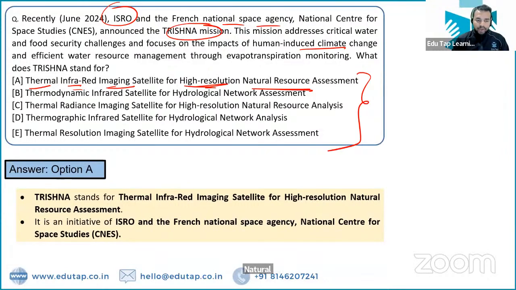ठीक है, तो ये एक initiative है ISRO और French organization, that is CNES. And what will it be doing? They will be addressing the critical water and food security challenges.